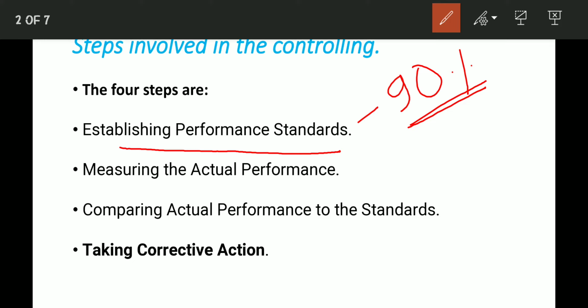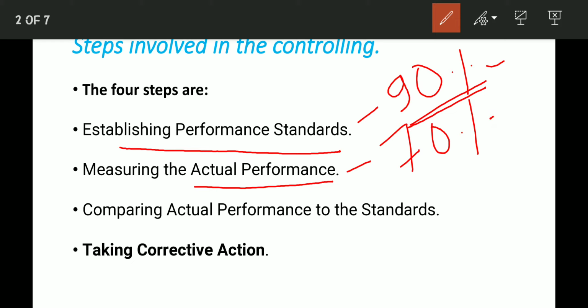When the performance can be measured numerically, then it is very convenient to measure and also compare the performance. So the parameters on which we have to compare should be in numerical terms, and also the actual performance in numerical terms. Like if you targeted 90% and you got 70% in the half yearly examination, that will be your actual performance.